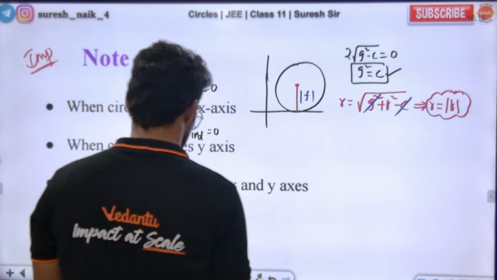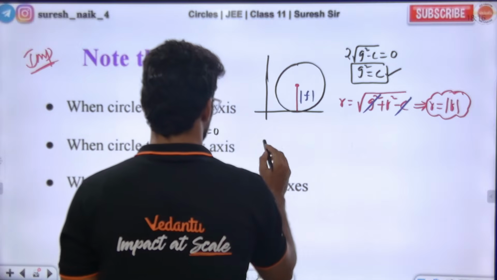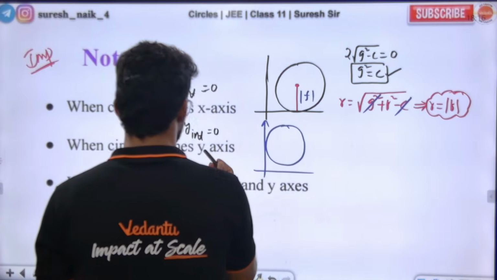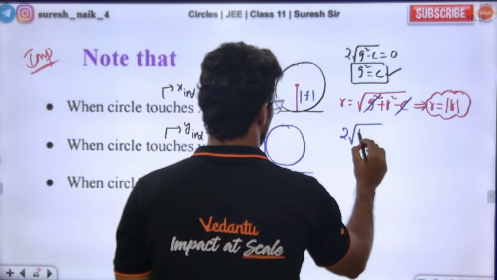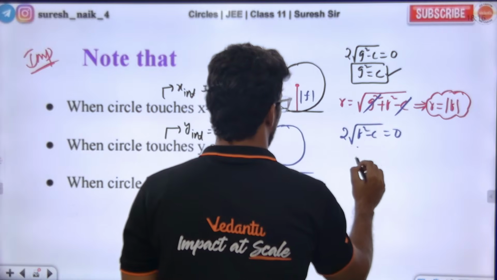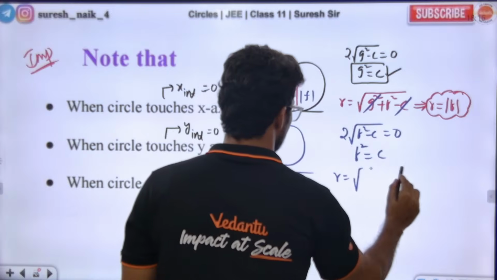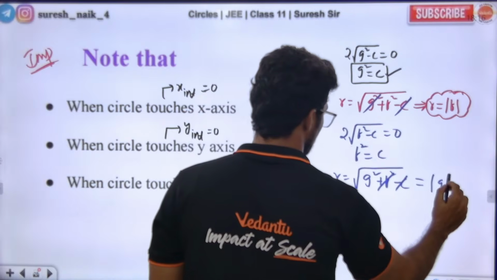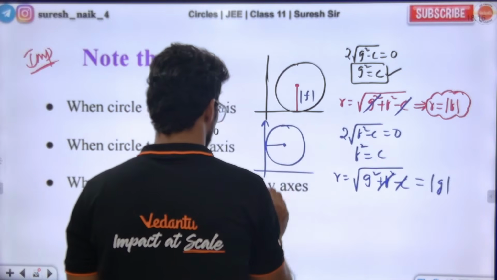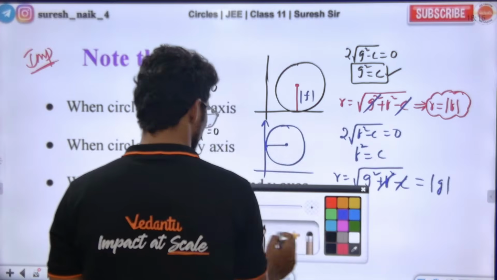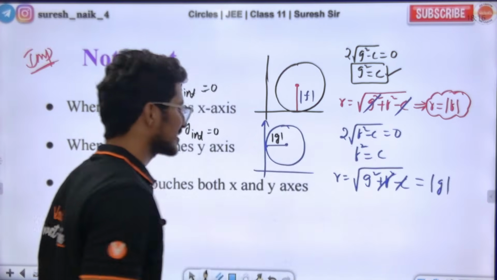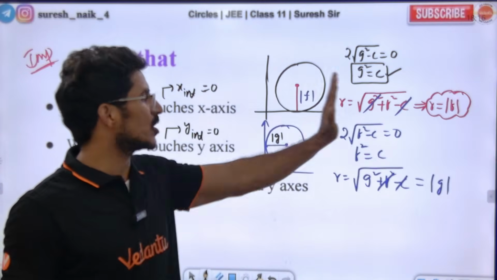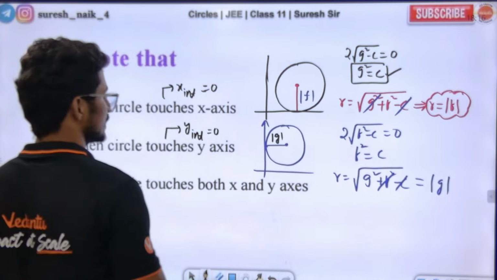Sir, when the circle is touching the y-axis, what happens? The y-intercept will be 0, and 2 times the square root of this will be 0. So f square will be equal to c. We know the radius is the square root of g square plus f square minus c. Upon f square equal to c, this cancels and we get modulus of g. So the radius of the circle is going to be modulus of g. Whenever the circle touches the y-axis, the radius is modulus of g. Whenever the circle touches the x-axis, the radius is modulus of f. Beautiful concept. Listen to the class.